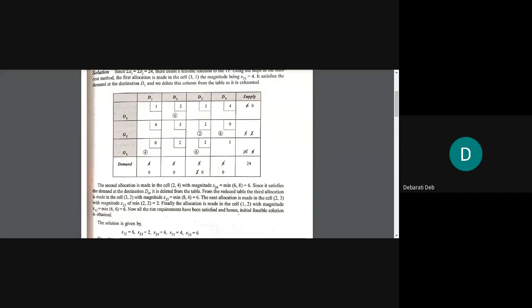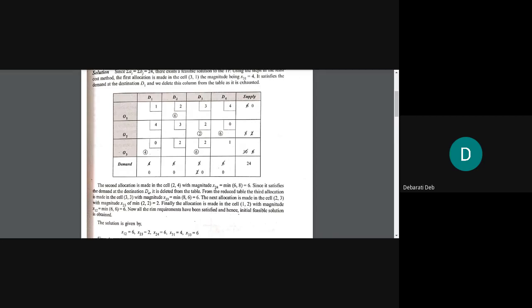Thus, what will happen now? On both the sides it has been allocated, so we will have to strike off both. We will strike off the D2 column and the O1 row. Okay.